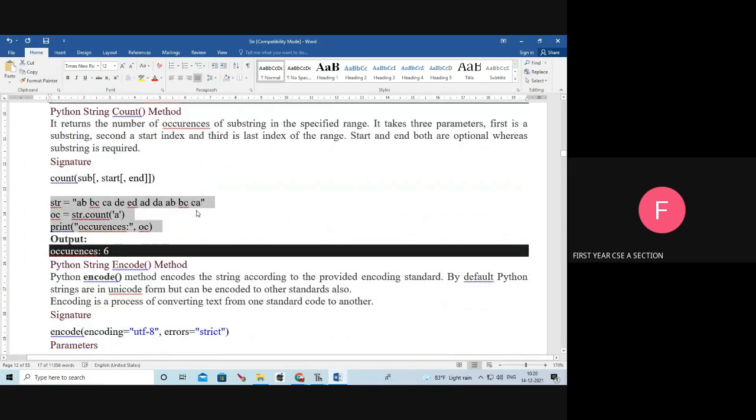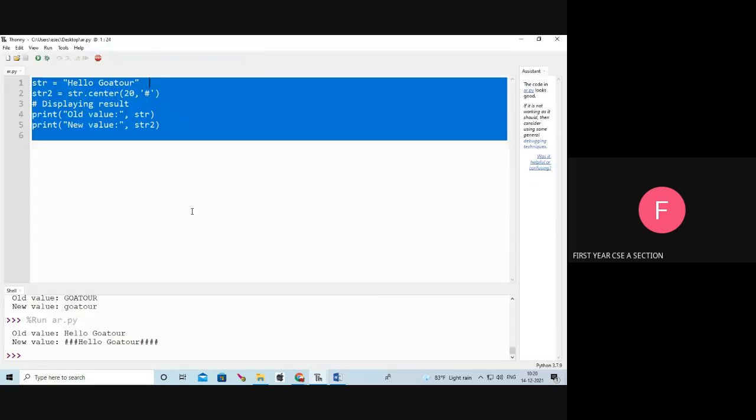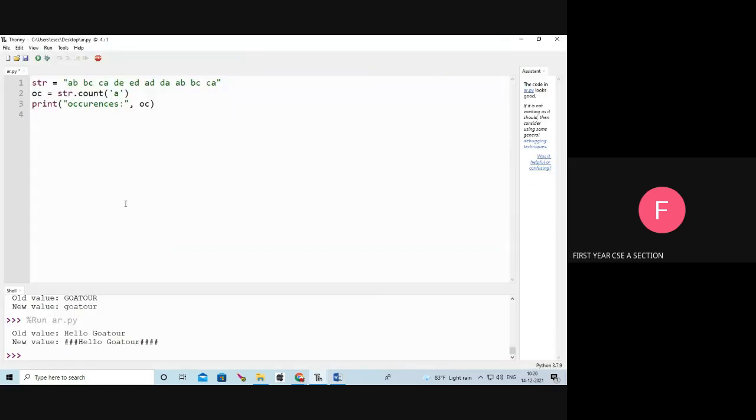Count is used to return the number of occurrences of the substring in the specified range. That is the count. For example, here str equals "abbcca", like that. oc equals str.count of a. It is going to count the a: how many times a occurred in str?